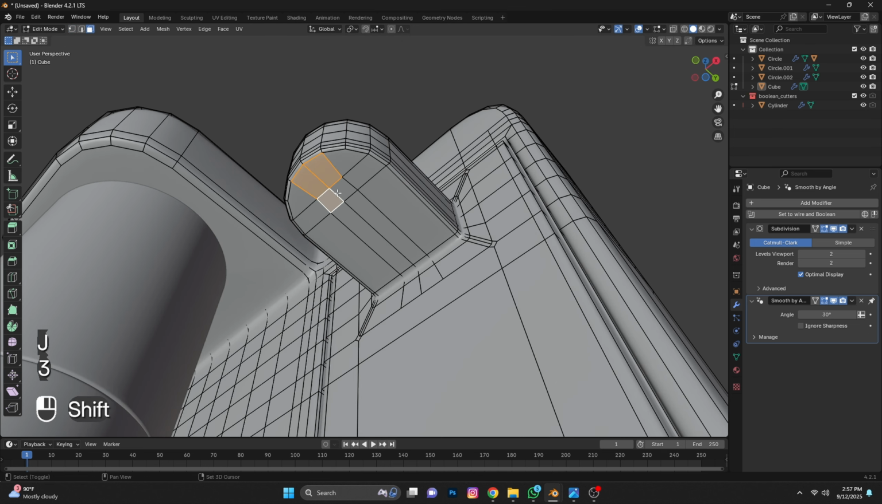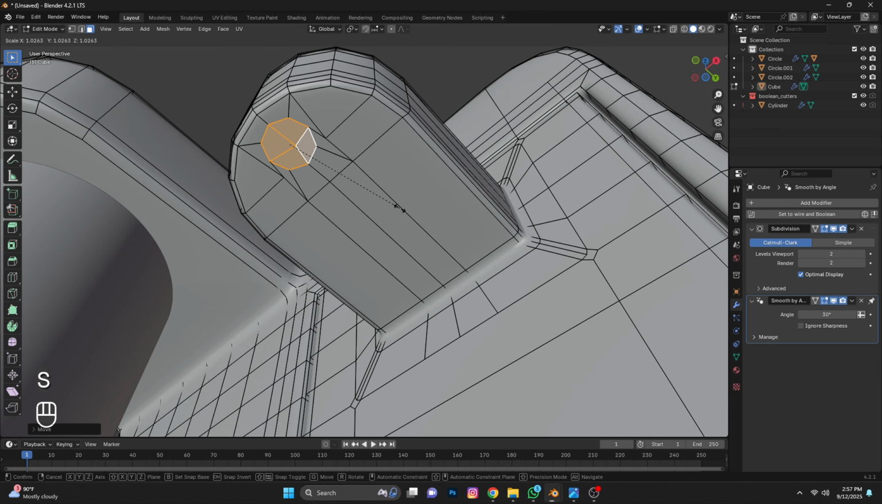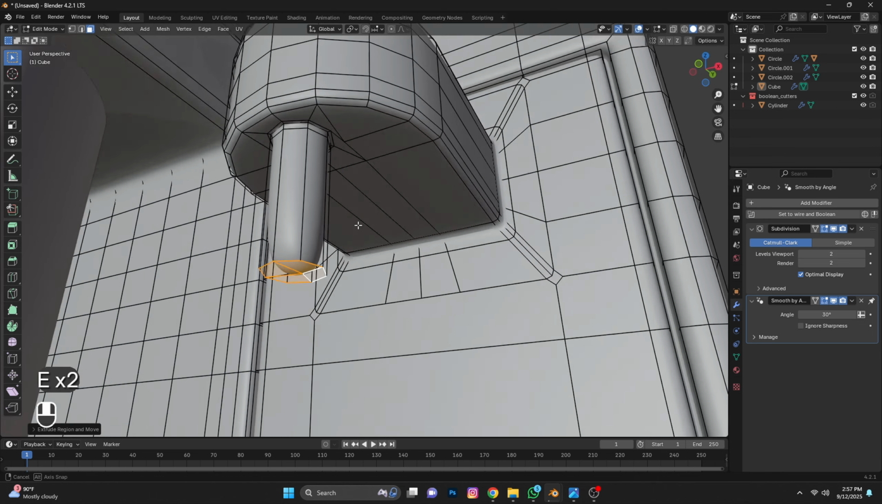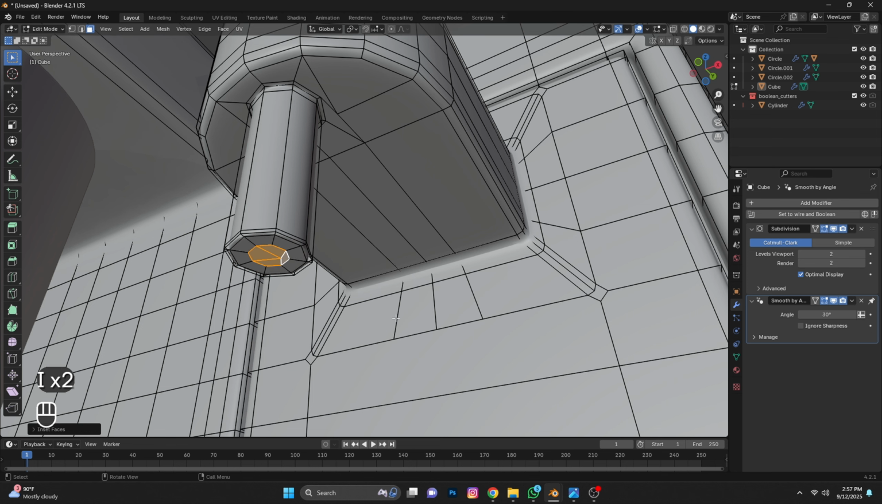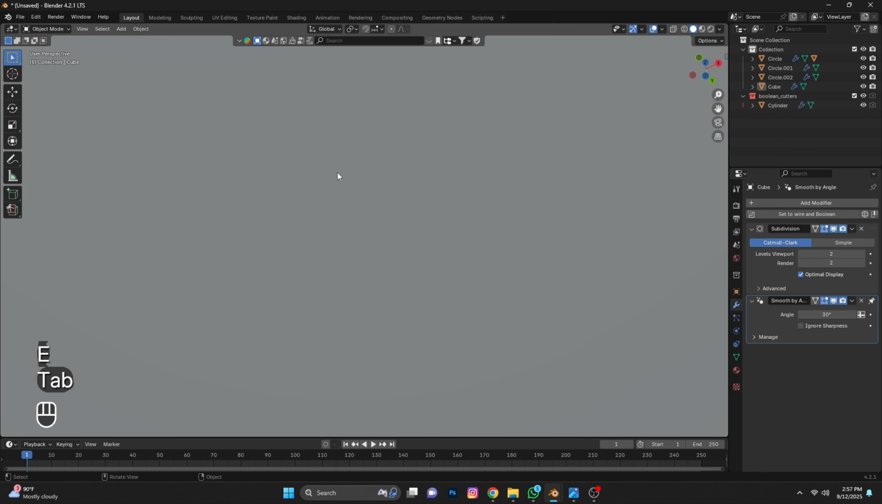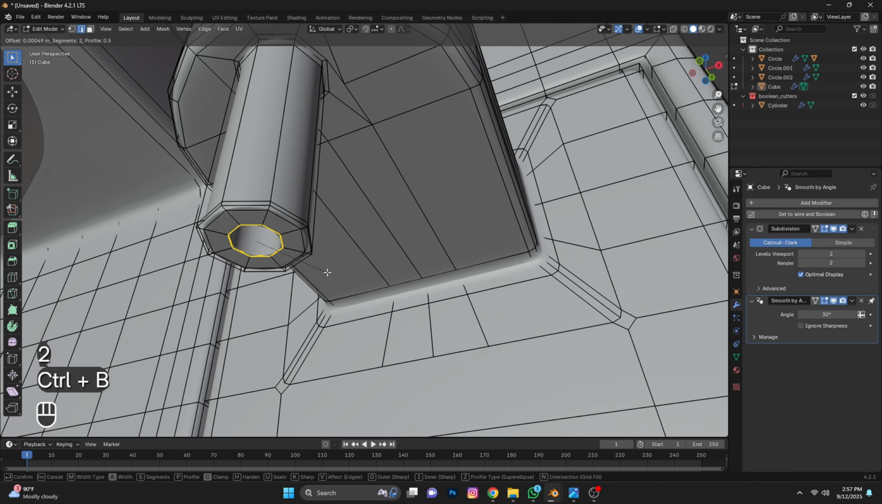Press 3, select faces. Press I, right click, Loop Tools, Circle. Press Alt Z and scale down. Press I, E, again E, again E, I, and E. Select and bevel.